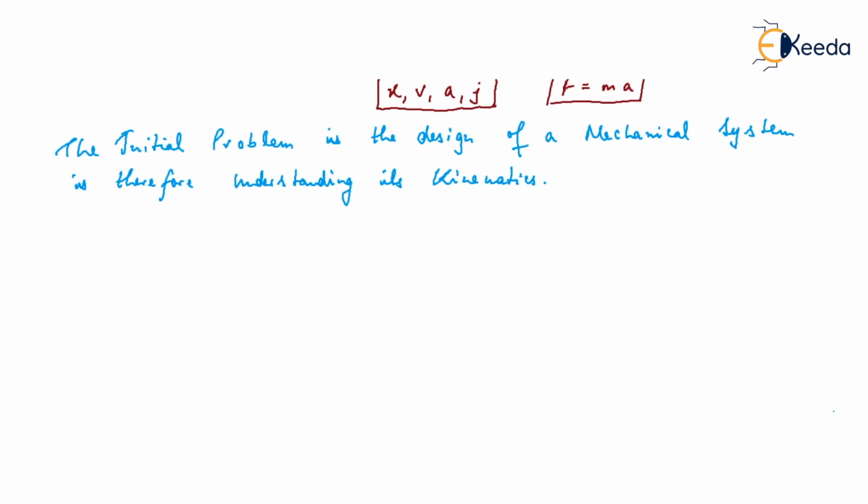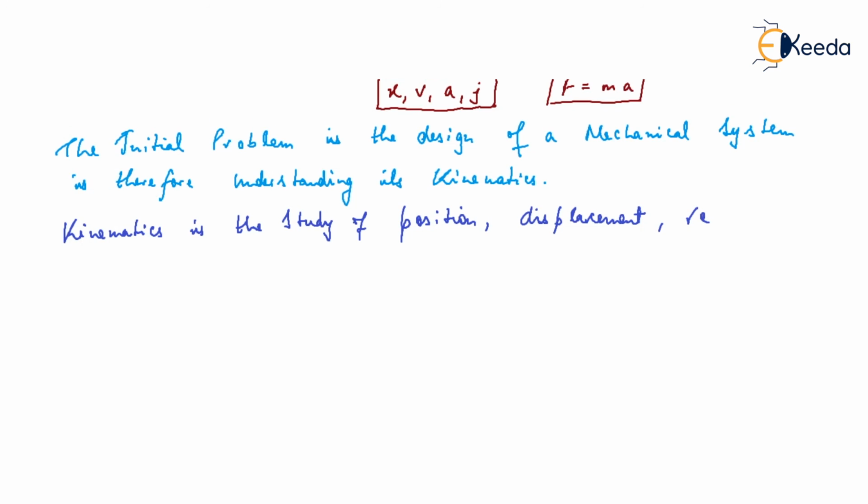So I will write here, you can understand: kinematics is the study of position, displacement, rotation, speed, velocity and acceleration.